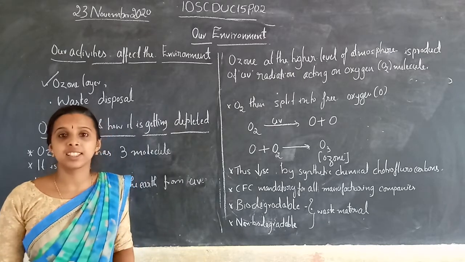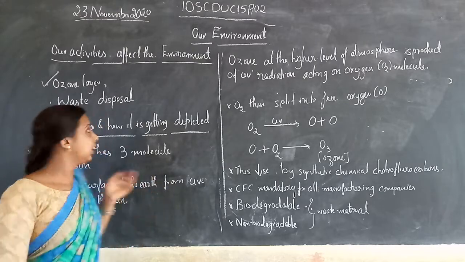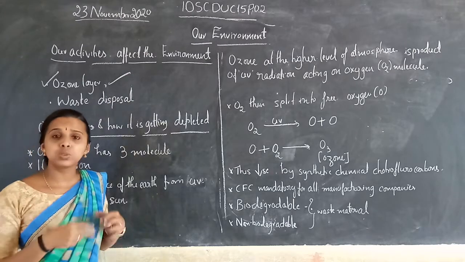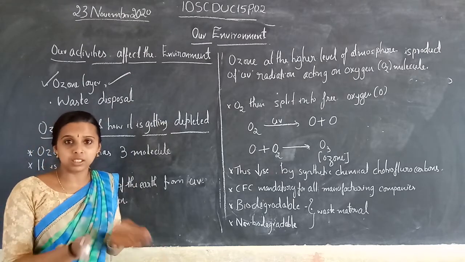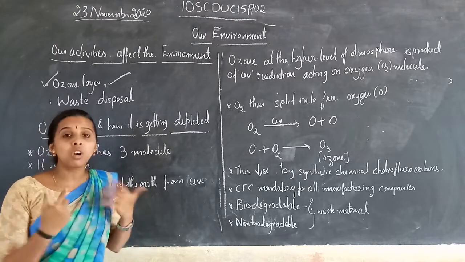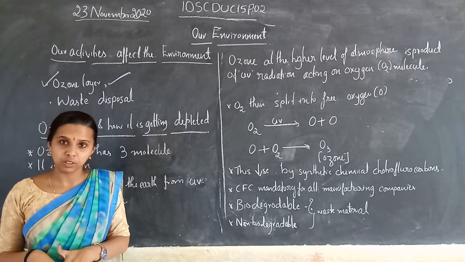These materials release some chemicals which affect the ozone layer. It creates some pores and causes some diseases. Have you understood?